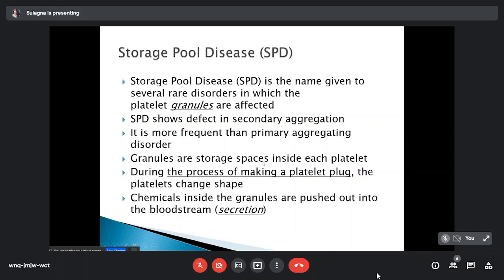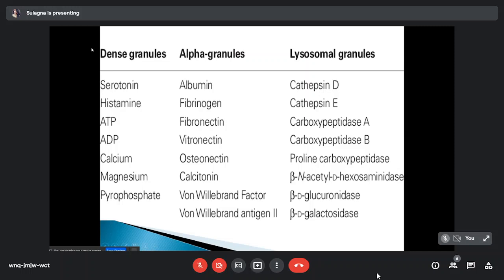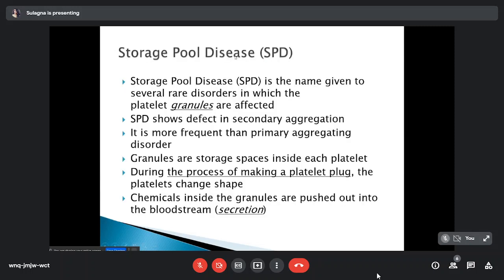Granules are storage spaces inside each platelet. So we can see 3 types of granules present in the platelet: dense granule, alpha granule and lysosomal granule. Dense granules contain serotonin, histamine, ADP, ATP. Alpha granules contain albumin, fibrinogen, fibronectin, von Willebrand factor and von Willebrand factor antigen. So granules are the storage spaces inside each platelet.